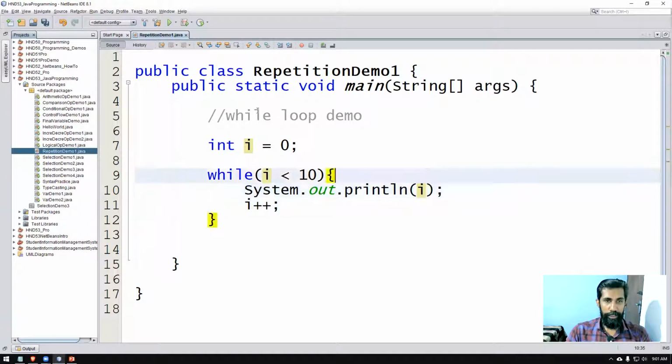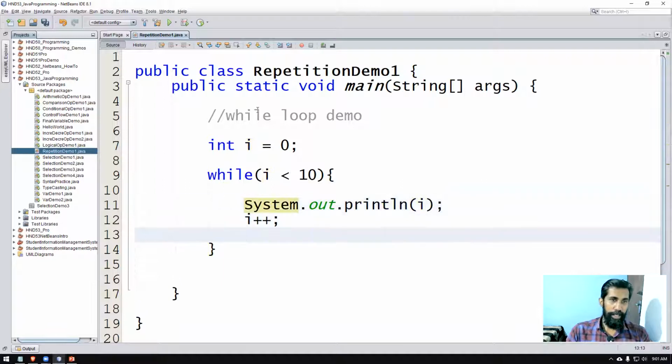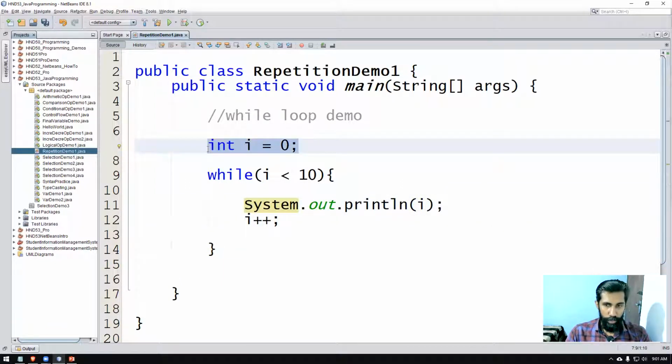So there are three sections that you have in a loop. Basically, you can see the initialization of the loop control variable. Why I say it's a loop control variable is because how many times the loop is going to execute, or whether it's not going to execute, totally depends on the value that you have in the variable I. So in this program it is I. This variable has the value 0 now, because in Java, when you want to count something, we start counting from 0. That is the way we do it in programming languages like Java, C++, C and all. We start counting from 0.